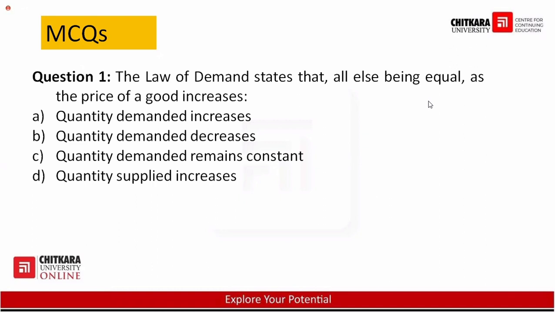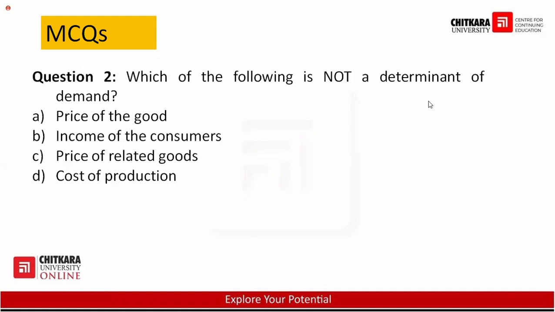As the price of the goods increases. So he is saying that if all assumptions are met, and if the price of the product is increasing, then what does the law of demand say? We know that if all assumptions are met and the price of the product is increasing, then what will happen? The demand of the product will decrease. So the answer is option B. Quantity demanded decreases.